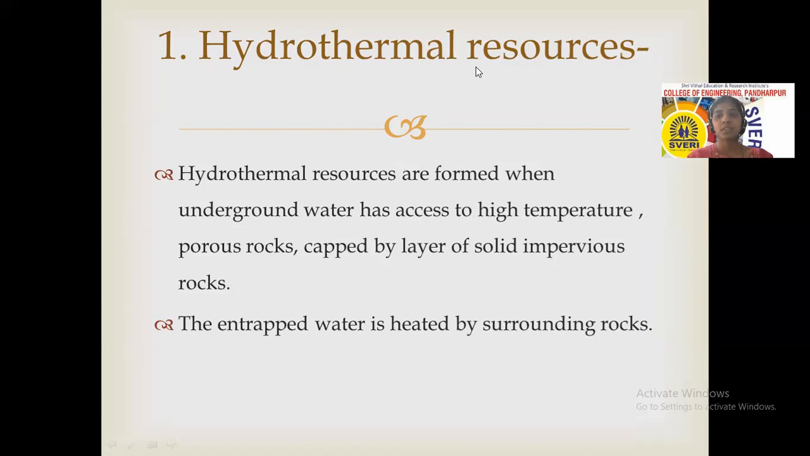Okay, hydrothermal resources means what? Hydrothermal resources are formed or created where underground water has access to high temperature. That means suppose there is water inside the rocks, and that rock has a high temperature from the underground. That water is also getting heated because of the heat received by that rock. So that underground water gets heated, and that water can be entrapped or collected for further utilization. So this is nothing but hydrothermal resources.